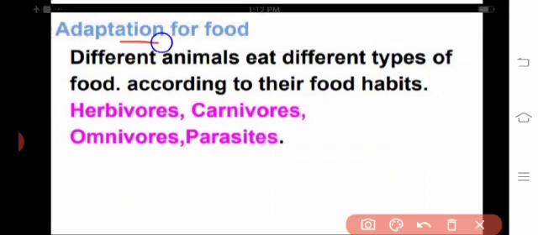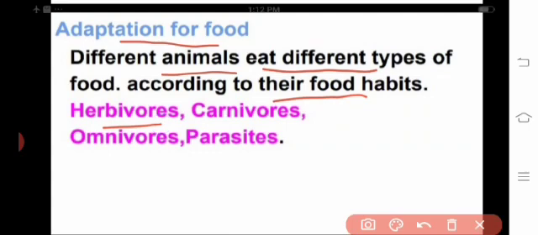Next is the adaptation for food. Different animals eat different types of food according to their food habits. They are herbivores, carnivores, omnivores and parasites. Let me see about these.